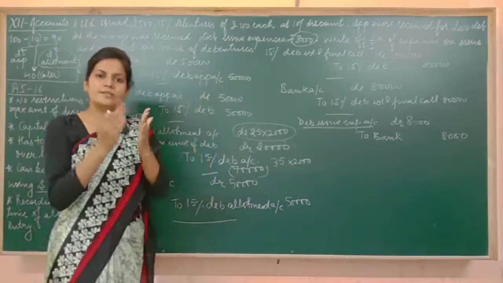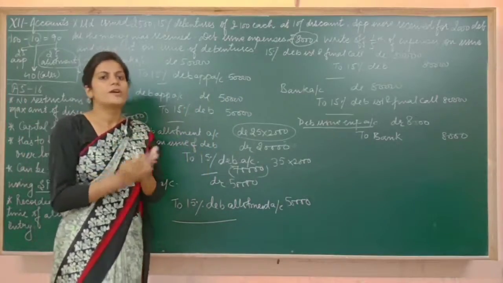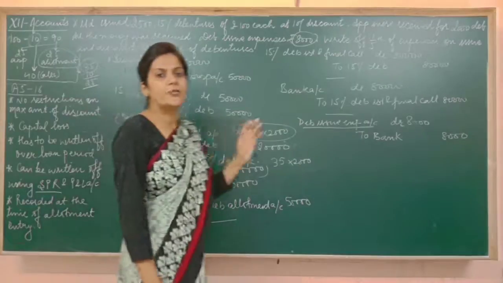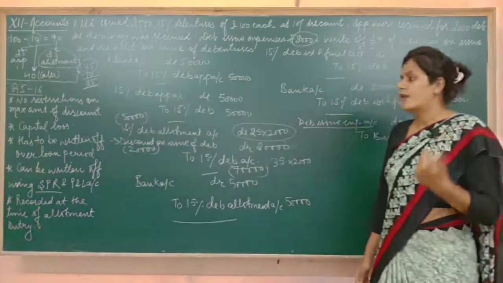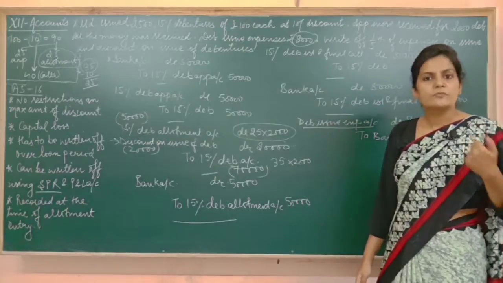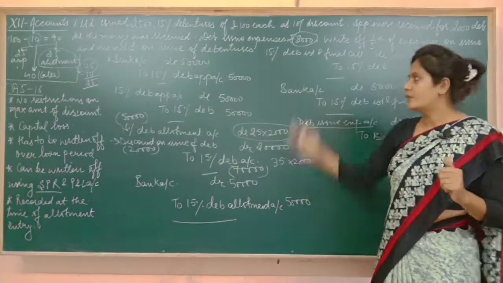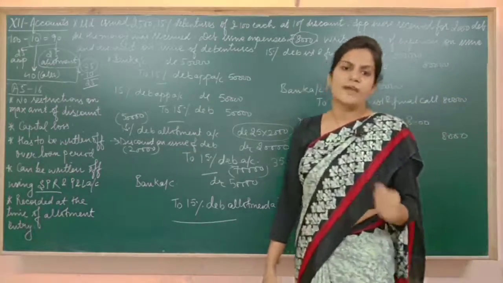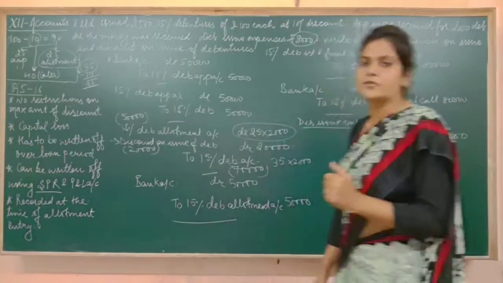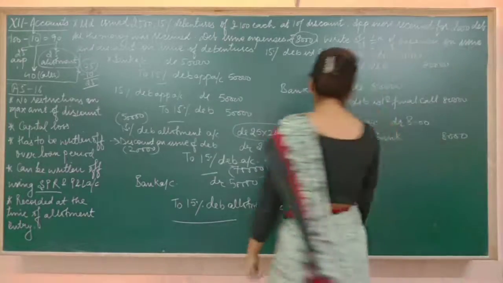So total 5,600 we are going to write off. Now as it is not mentioned in the question how we should write off this rupees 5,600, like do we have to use securities premium or revenue profits? Now nothing is mentioned, so it means we are going to use the net profit disclosed by trading and profit and loss account. So see how to pass the entry.